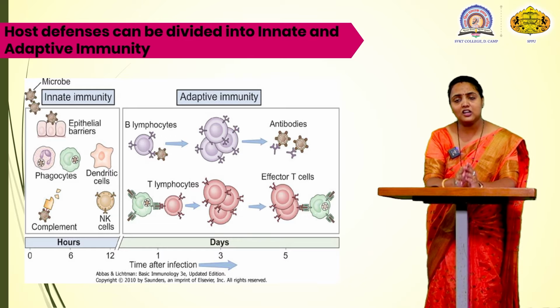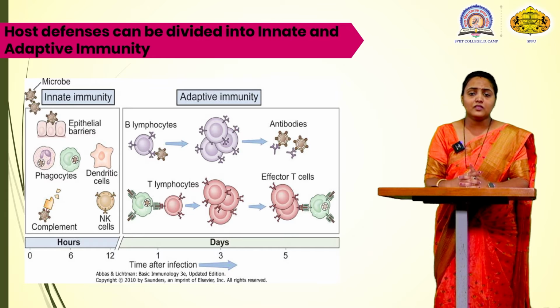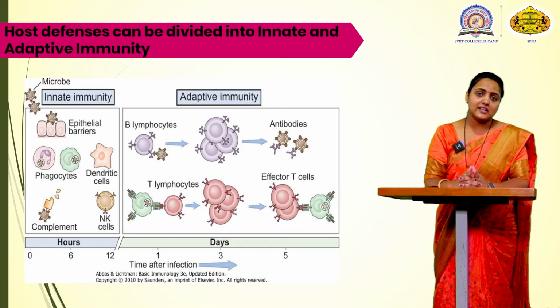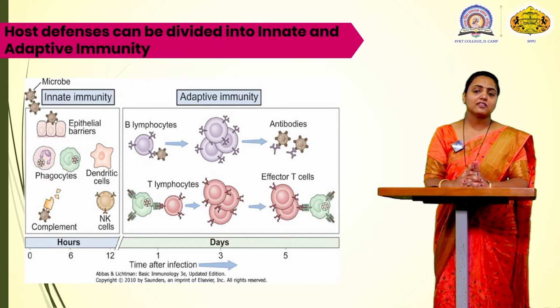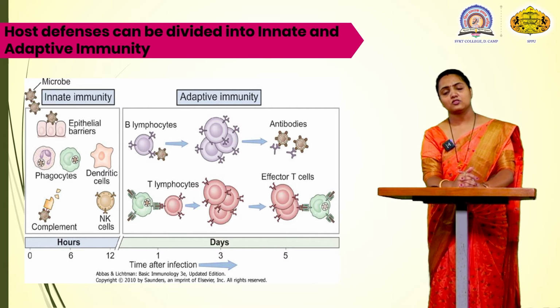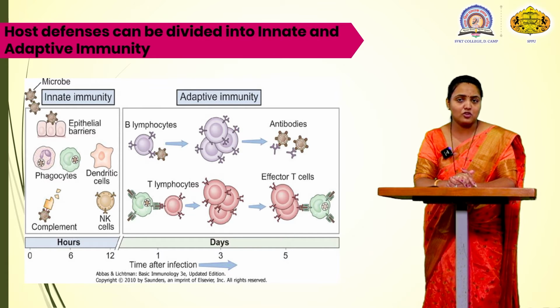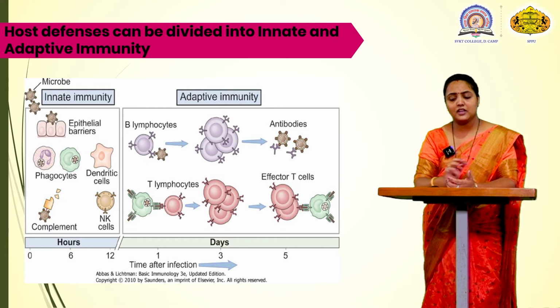If the third line of defense mechanism fails, the person may fall sick. When the B lymphocytes produce the antibodies, such a response is called a humoral response. When a T lymphocyte is activated, it produces the effector T cells, and they bind to a pathogen. Such a response is called a cell mediated response. Here various types of cells are involved and they mediate a particular type of response. So it is called a cell mediated response, which is a third line of defense mechanism in the body.